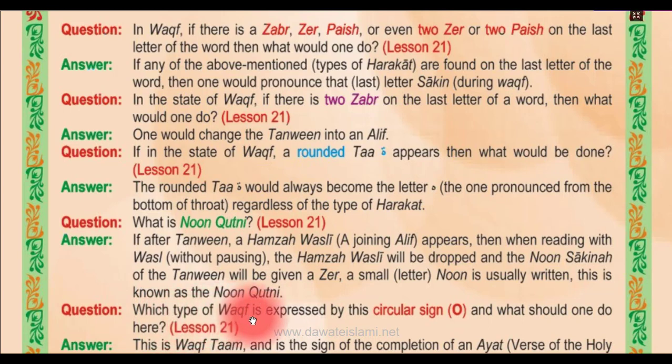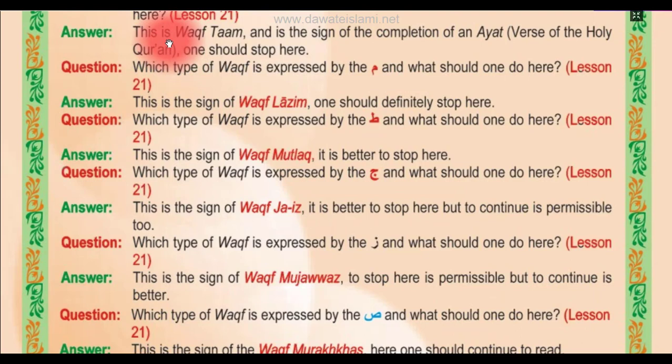Question: which type of waqf is expressed by this circle sign, and what should one do here? Lesson number 21. This is waqf tam and is the sign of the completion of an ayat, verse of the Holy Quran. One should stop here.